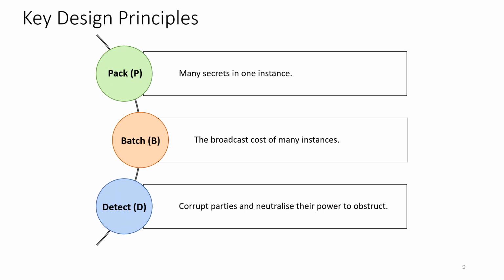And finally, while designing these protocols, it so happens that the corrupt parties can, in some sense, create failure. I mean, at times they do not allow the protocol to terminate successfully. And in this case, we use our third design principle, that is detection, wherein we identify corrupt parties and neutralize their power to further obstruct the successful completion of the protocol.